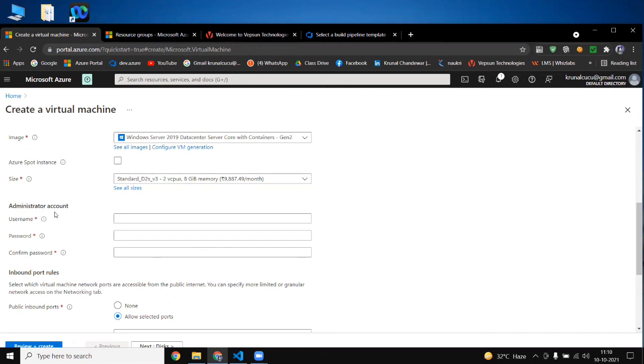So now we are going to the administrator account. Do you have one more doubt? Yes. For example, I assume my free trial is over, and I'm using this CPU, whatever you specified, only for learning for 2 hours. They are going to charge for 2 hours, and after 2 hours I will delete it. Yes, you will get charged for 2 hours. You will pay only for 2 hours.